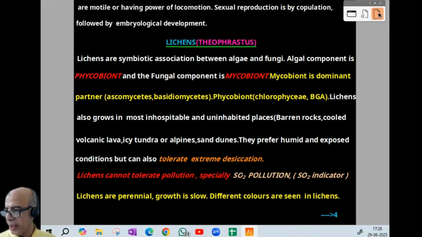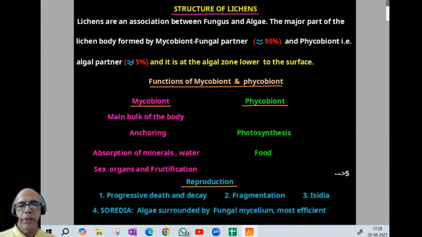Now, the structure of lichen is basically an association between fungus and algae. The major partner is fungus, almost 95%. And the phycobiont is the algal partner, that is 5%, in the algal zone lower to the surface. Then functions of mycobiont and phycobiont: mycobiont gives main body, anchoring, absorption of minerals and water, sex organs, and fortification, while phycobiont does photosynthesis and food.